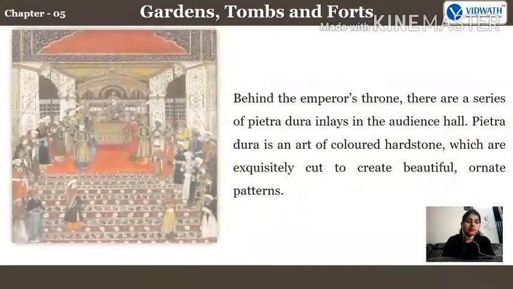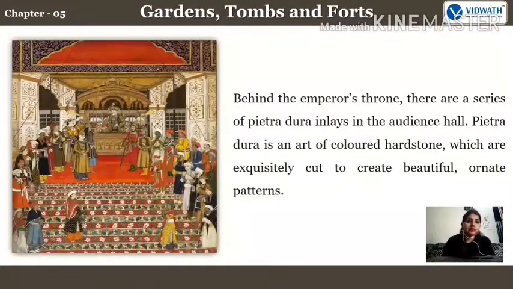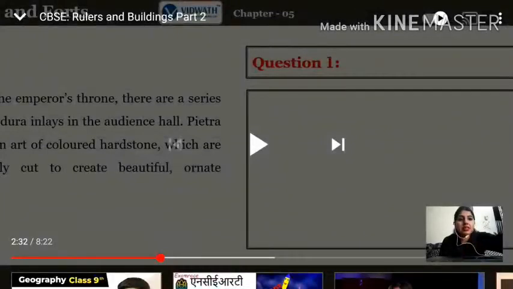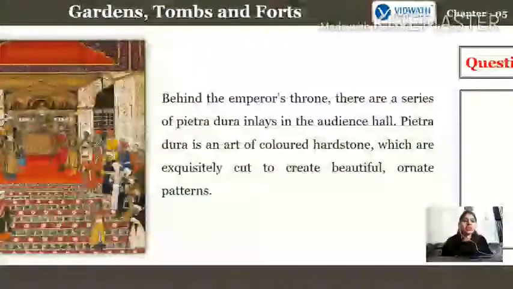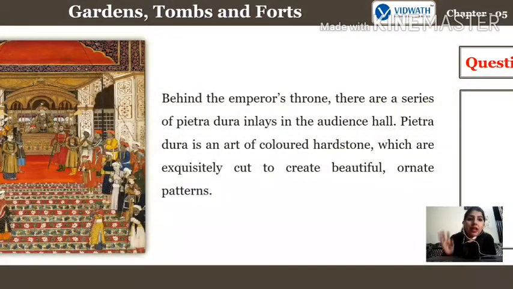Behind the emperor's throne, there are a series of Pietra Dura inlays in the audience hall. Pietra Dura is an art of colored hard stone, which is exquisitely cut to create beautiful ornate patterns. You can see here Pietra Dura. This is an art of colored hard stone.